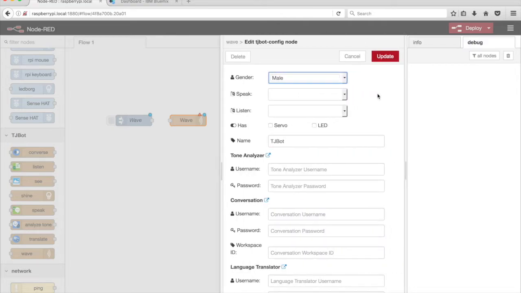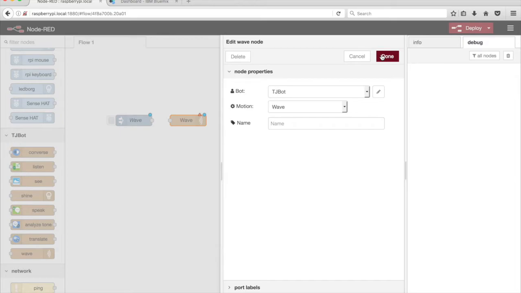The wave node uses a servo to move the arm. Tick the checkbox to enable TJBot to use a servo. There are several positions a TJBot arm can move: arm back, lowered, and raised. Wave completes the movement of raised, lowered, raised.